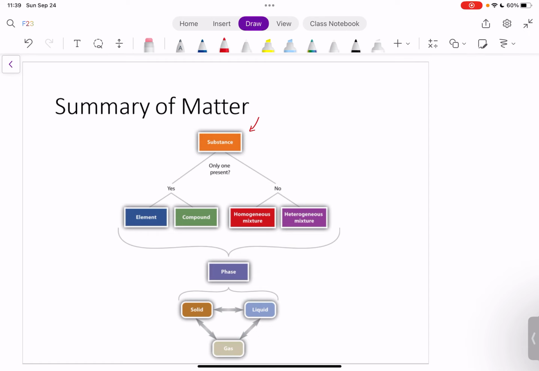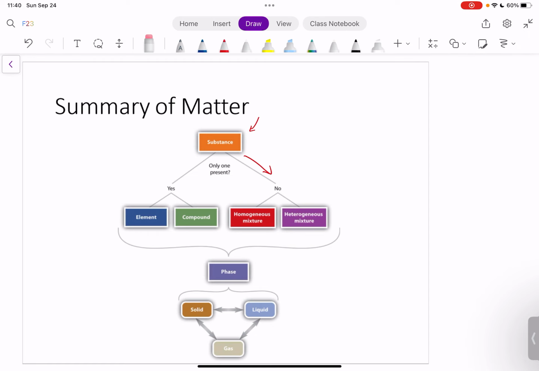If you answer that there's not only one present, and you say no, actually there's more than one substance, then you have either a homogeneous mixture or a heterogeneous mixture. What's the difference? Remember, homogeneous mixtures are the same throughout. You can't see the different ingredients in the mixture. Heterogeneous mixtures, you can. You can pick apart the different parts of that mixture.